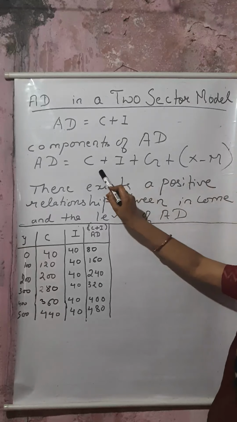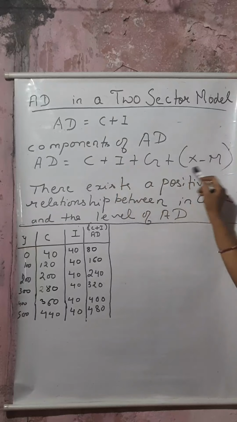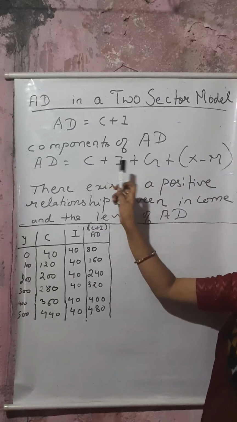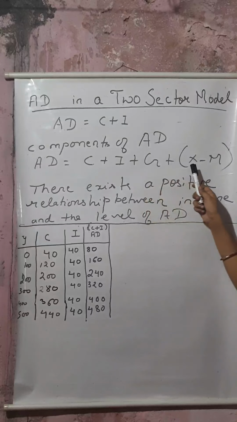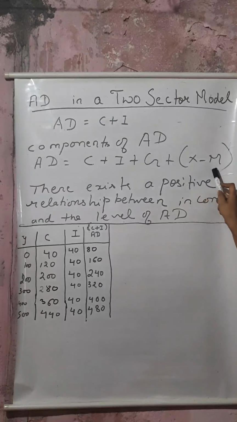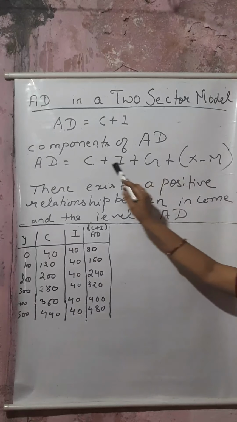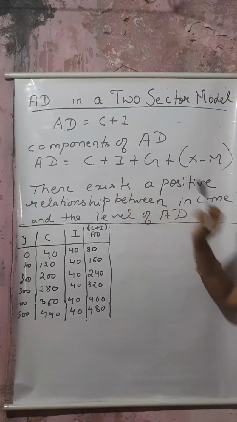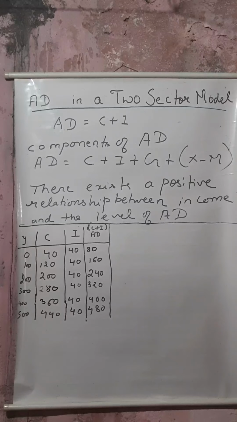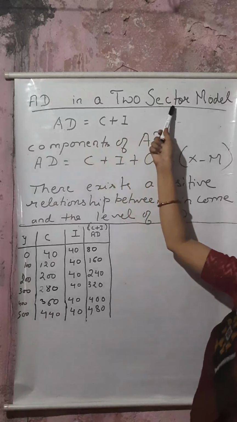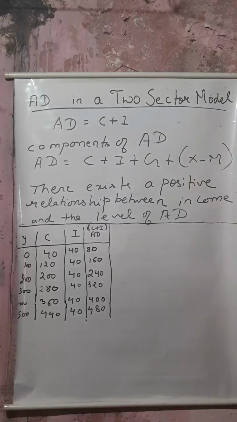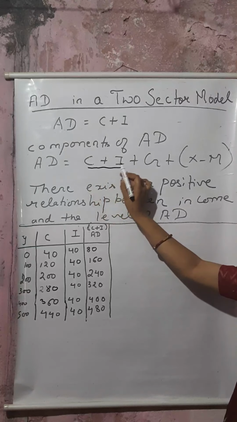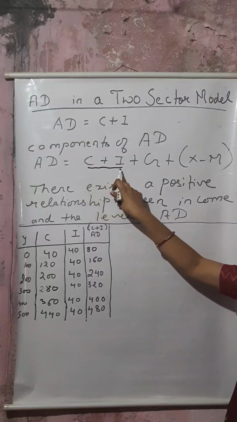It means we have to study four items included in the components of AD. G is government expenditure, X minus M means net exports. C is private consumption, I is private investment. But when I say AD in a two sector model, I am talking about a two sector model, which includes private consumption and private investment.